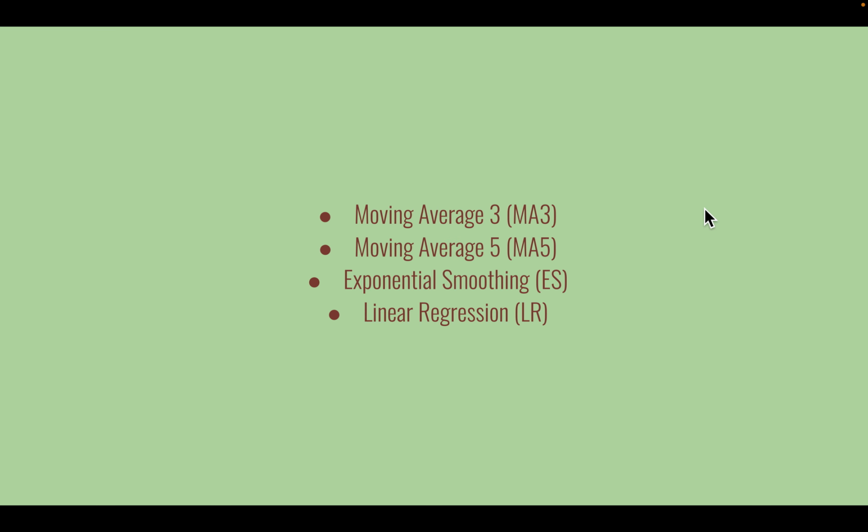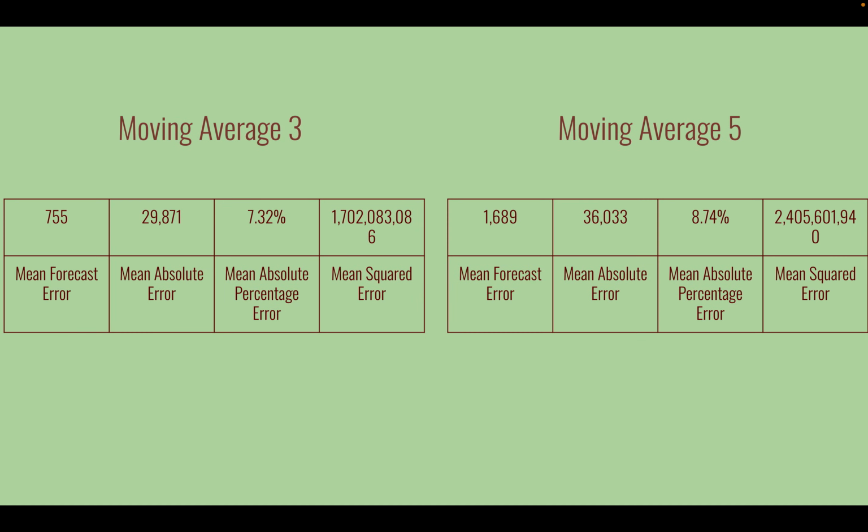So we made three different forecasts: moving average 3 and 5, and I will get into that and explain what they mean. And then we also use the exponential smoothing method and the linear regression, which is an equation.